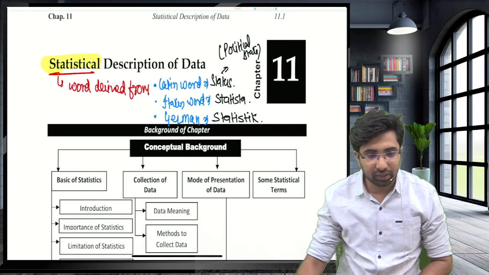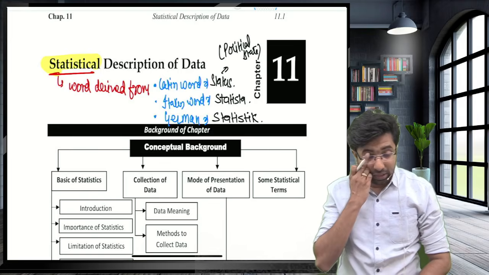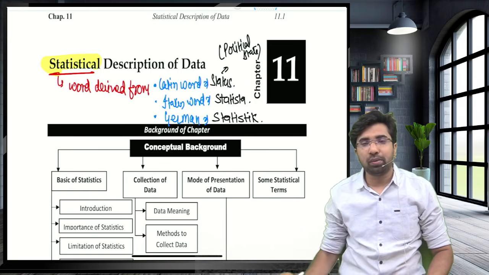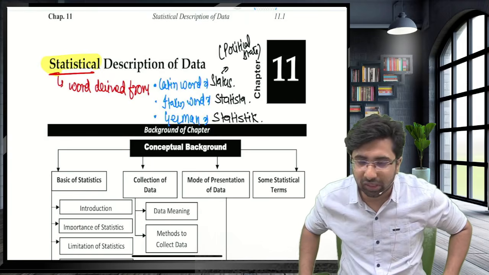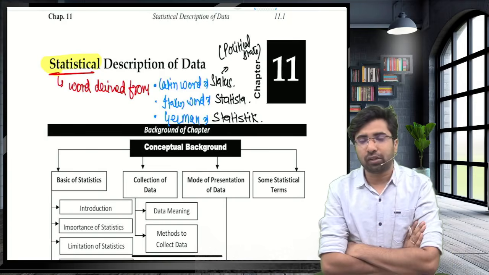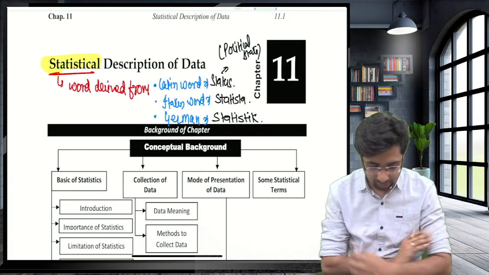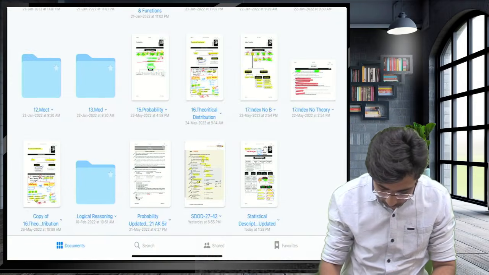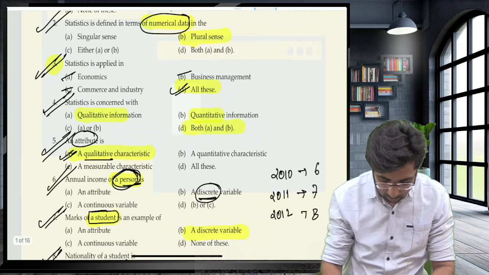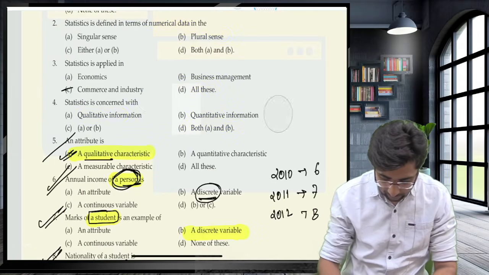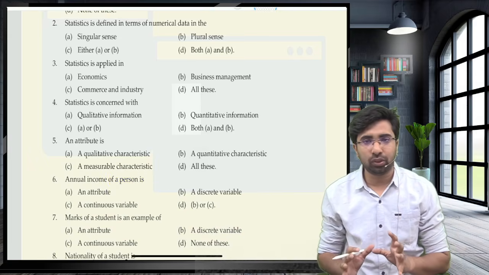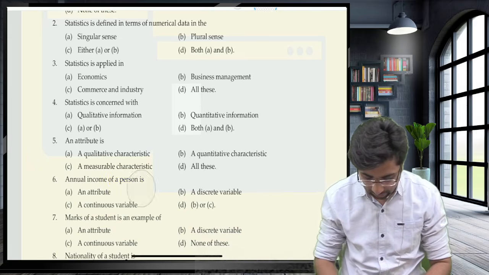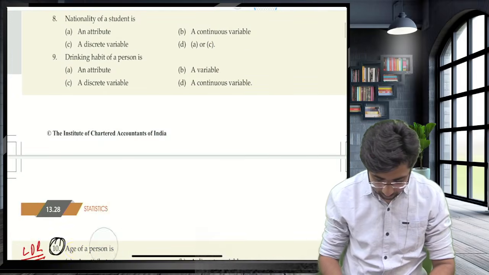Okay, let's start. Guys, since it is a very much theory-based chapter, the statistical description of data is entirely a theory-based chapter. So you have to refer to these notes, and I will explain everything. After the explanation of the concept, we will also go with the questions that are given in the module. After the end of the class, I assure you, you will be able to crack all the theories that are usually asked from the statistical description of data. So guys, let's start.